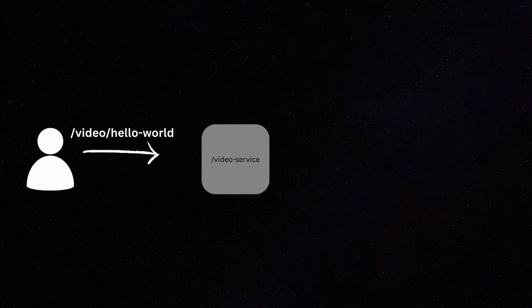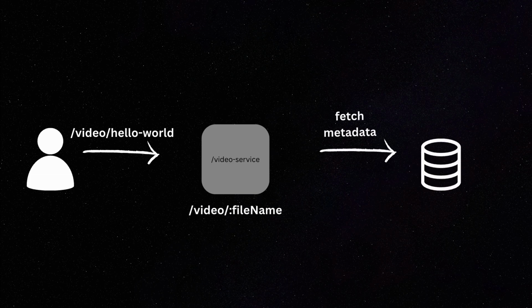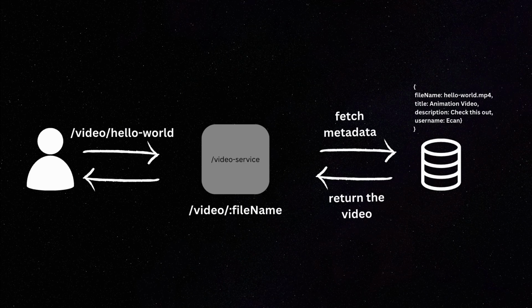And to stream a particular video, the front end will send the request to the video service. Then this video service will search into the MongoDB database for that particular video by the title name or file name. Then this file, once received from MongoDB by the video service, would be streamed to the front end. And now the user could directly access a video URL to stream it. And this made it easy to deliver the video content to users seamlessly.